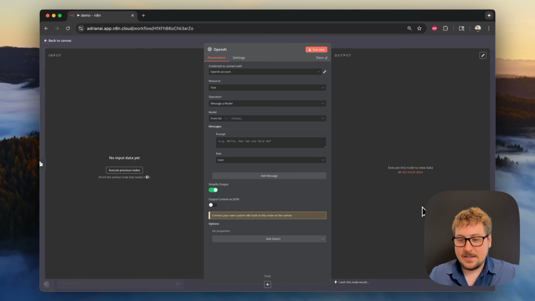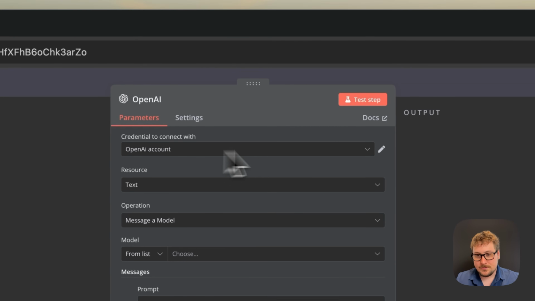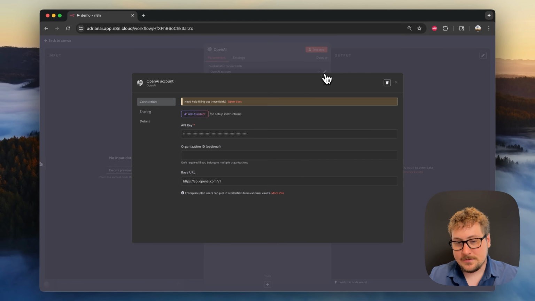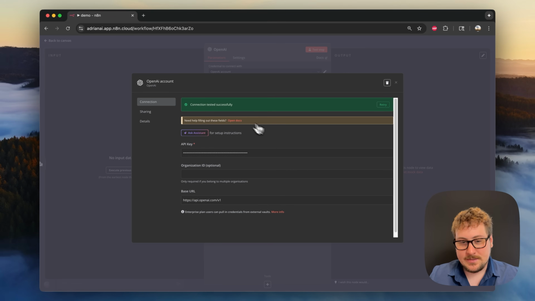So here we finally have the giant setup of the node, where we have the input section on the left, which we currently have not sent a text message to the chat. And then we have the output, what this node is outputting after it's run. And those are both blank because nothing has been executed. So the first thing you're going to need to see right here is the credentials. So what you're going to want to do is hit this little button, and as you can see, it's saying OpenAI account as one of my credentials, and then here is my API key. This one is very simple.